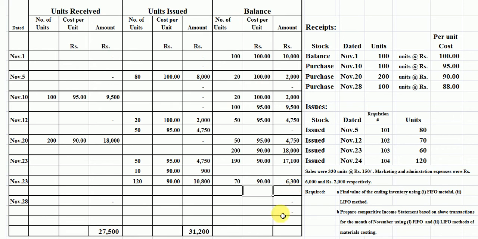Now 28th November, we again purchase 100 units at the rate of rupees 88 here. 100 units, the rate is 88 rupees here.